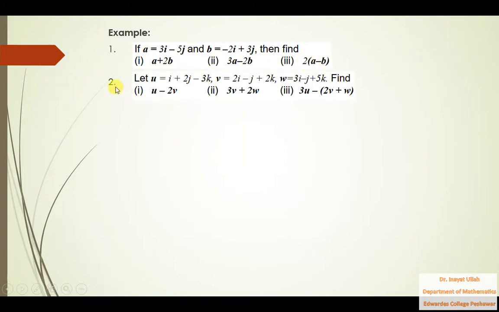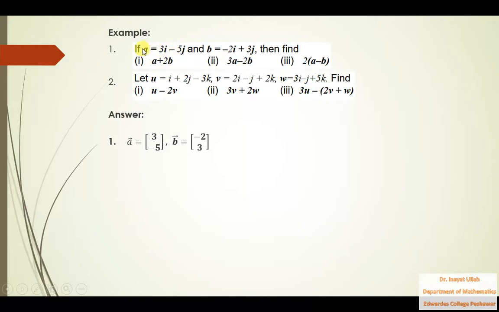And in the second question, these two are two-dimensional vectors. You see, there is i and j. So these two are two-dimensional vectors, and here these are three-dimensional vectors. i, j, k are involved here. Similarly, v involves i, j, k. W also involves i, j, and k. So you need to find u minus 2v, 3v plus 2w, and 3u minus 2v plus w. So let us start to solve these questions.